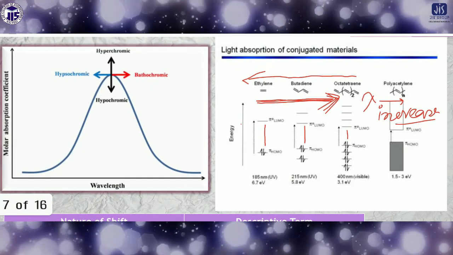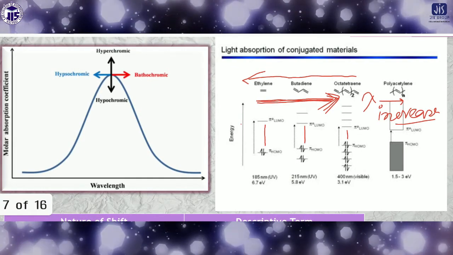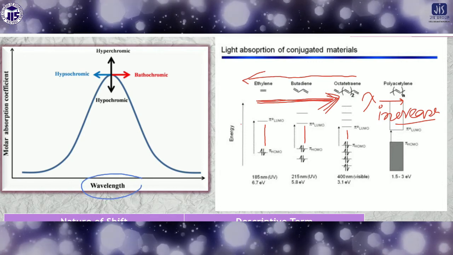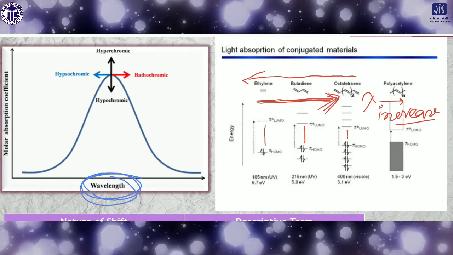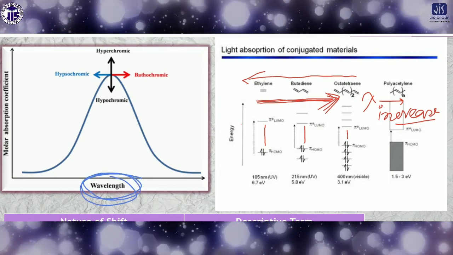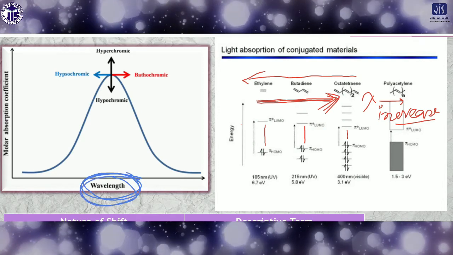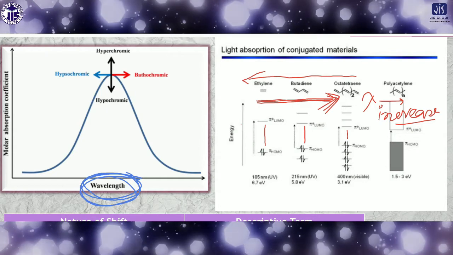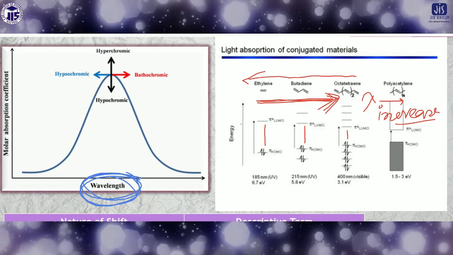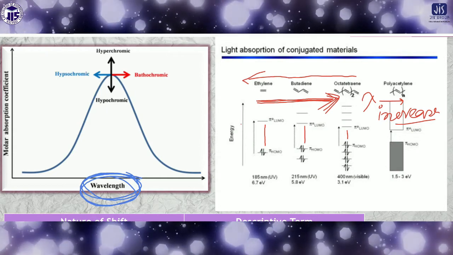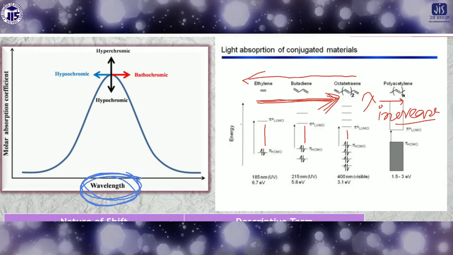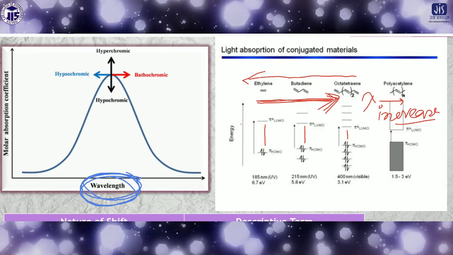If we plot wavelength versus absorbance, because this is actually the graph of the UV visible spectrophotometer, okay, so molar absorption coefficient, or generally we can take it as the absorbance. Generally we plot the graph in this way, A versus lambda.